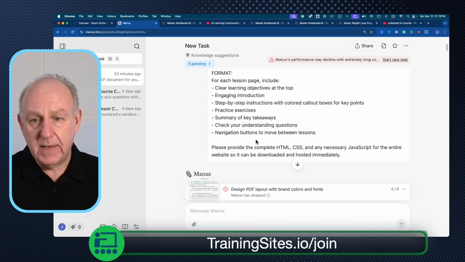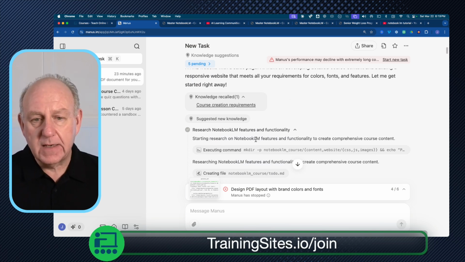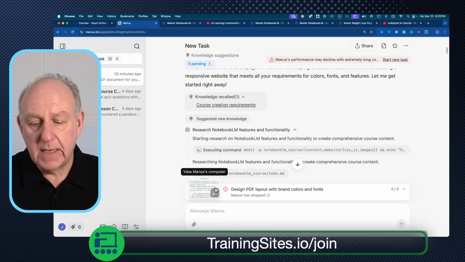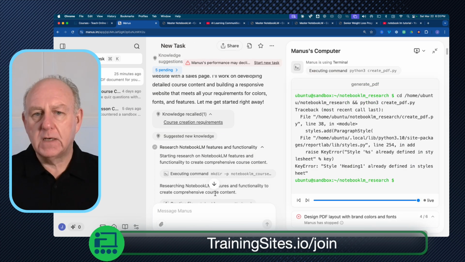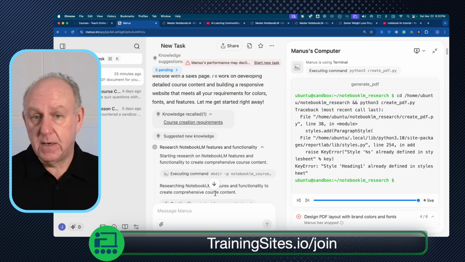So I basically gave it that task, and what it did is it actually went and did all of the work. Now, for me, the cool thing when you're using Manus right now, if you look on my page, is that on the left-hand side is the task I was asking. On the right-hand side, traditionally we put our chat at the bottom where my mouse is moving, and then it gets responses. The other thing that happens is there's a little icon here and it's basically the terminal. The way this one works is Manus has its own computer, its own browser window.